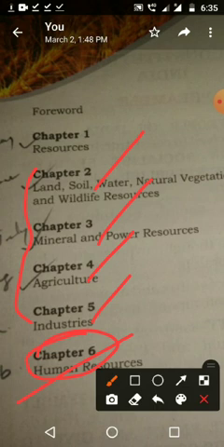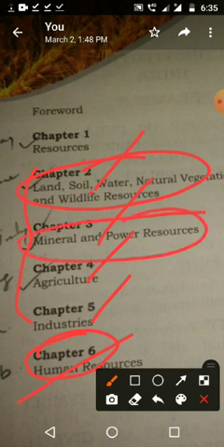So that lesson is skipped, and the other 4 lessons are taken: land, soil, water, natural vegetation and wildlife. Again we will study the details in 9th and 10th standard. Then minerals and power resources is one lesson for 10th standard. Then agriculture is another lesson for 10th standard. Industries is also another lesson for 10th standard.